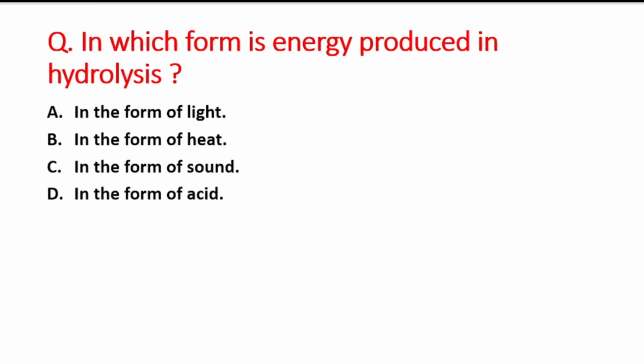Next question is, in which form is energy produced in hydrolysis? A option is in the form of light, B option is in the form of heat, C option is in the form of sound, and last option is in the form of acid. So the right answer is option D, that is in the form of heat.